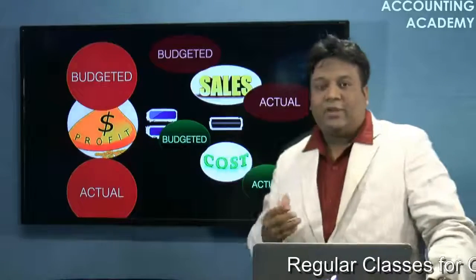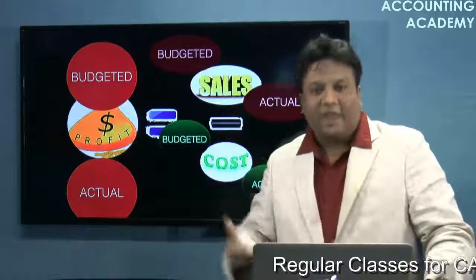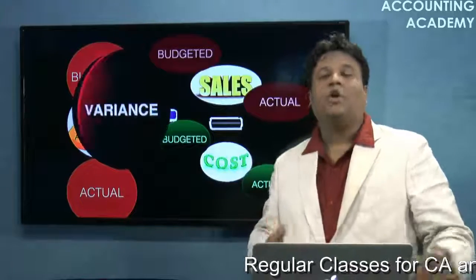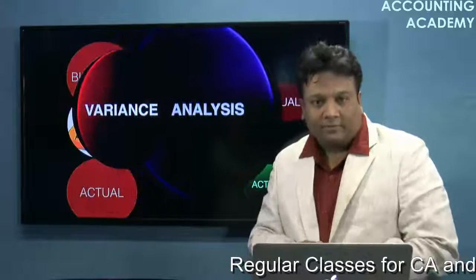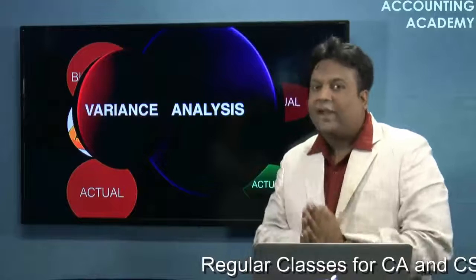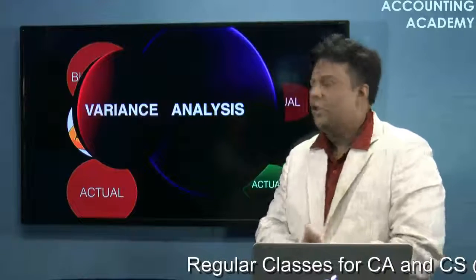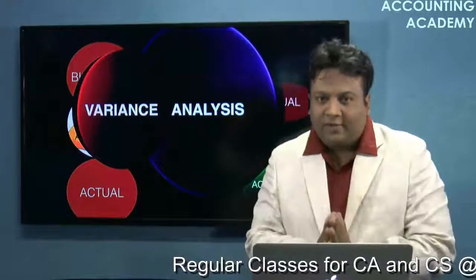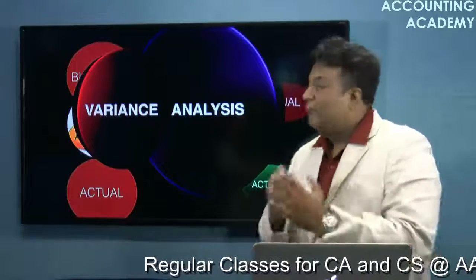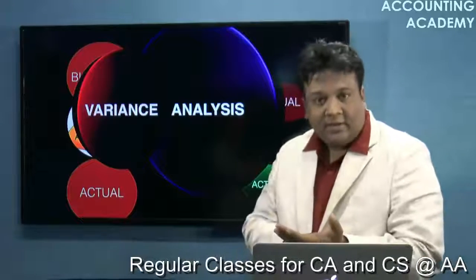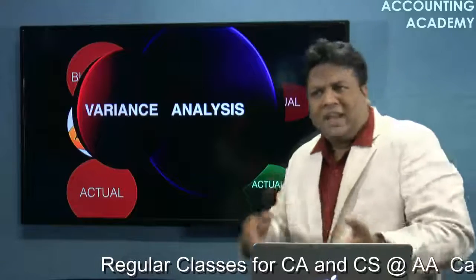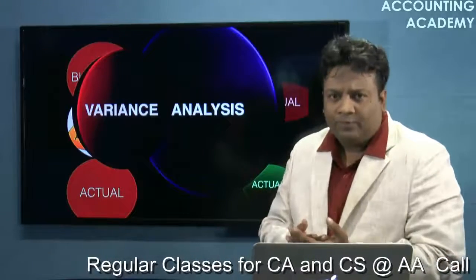The calculation and study of this variance is what is called variance analysis, also known as standard costing. So I hope I have made myself very clear what standard costing exactly is. Standard costing, also known as variance analysis, is the study of variance. What kind of variance? The variance of sales, the variance of cost, the variance of profit. It can be some other things also.